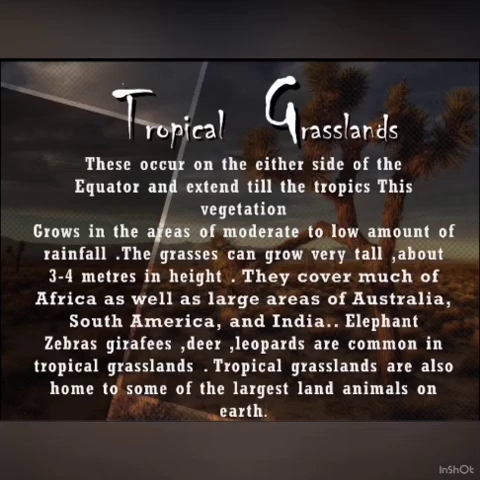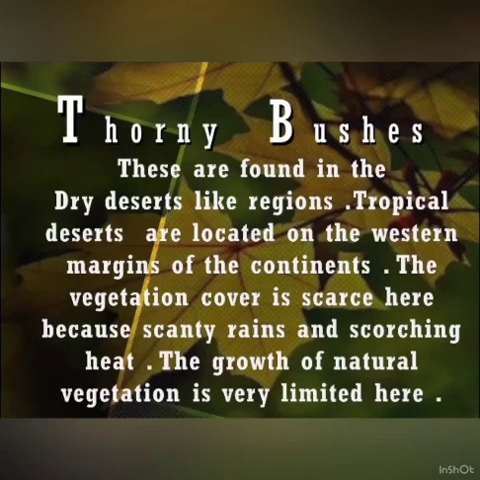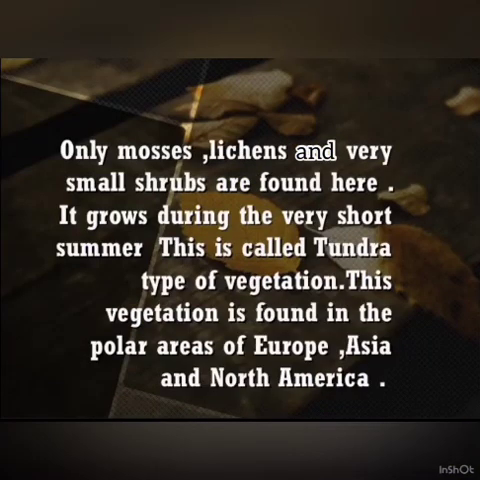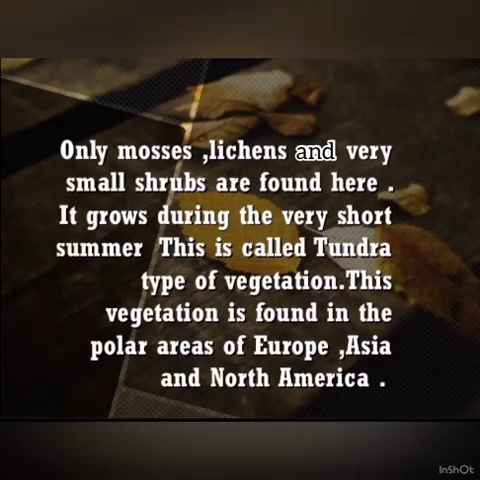Thorny bushes. These are found in the dry desert-like regions, tropical deserts, located on the western margins of the continent. The vegetation cover is scarce here because of scanty rains and scorching heat. The growth of natural vegetation is very limited here. This is about the tundra vegetation. Only mosses, lichens, and very small shrubs are found here. It grows during the very short summer. This is called tundra type of vegetation. This vegetation is found in the polar areas.